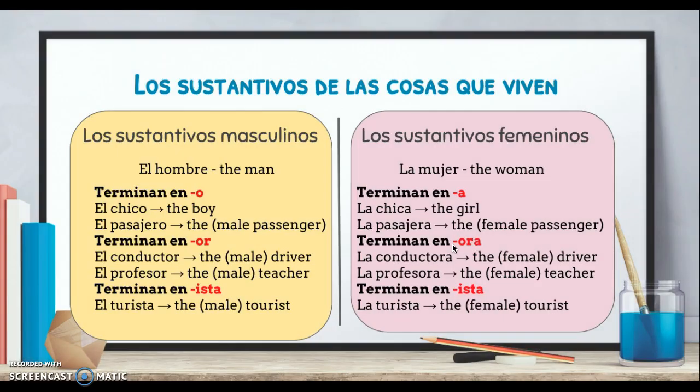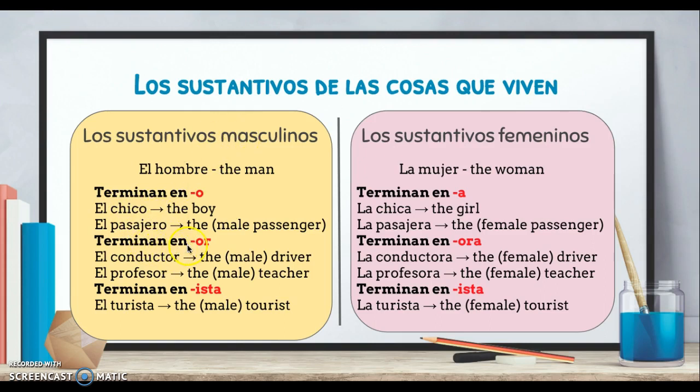A ver, los sustantivos de las cosas que viven. So things that are living. So most importantly, things that are living would be people. Pues los sustantivos masculinos, these are some rules that are very common. Pues las palabras que terminan en O, words that end in O, por ejemplo, el chico, el pasajero, masculinos.